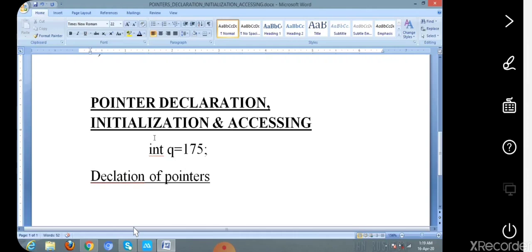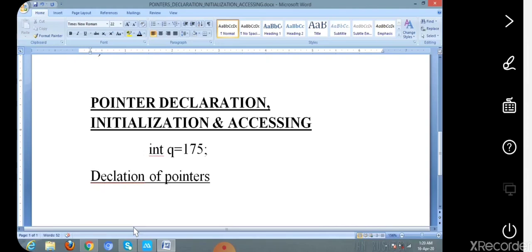This is the way we declare the normal variable, that is data type, variable name, initialized with the value. This example shows the declaration and initialization of a normal variable. Now let us move on to the declaration of pointers. We already said that a pointer is also a variable.